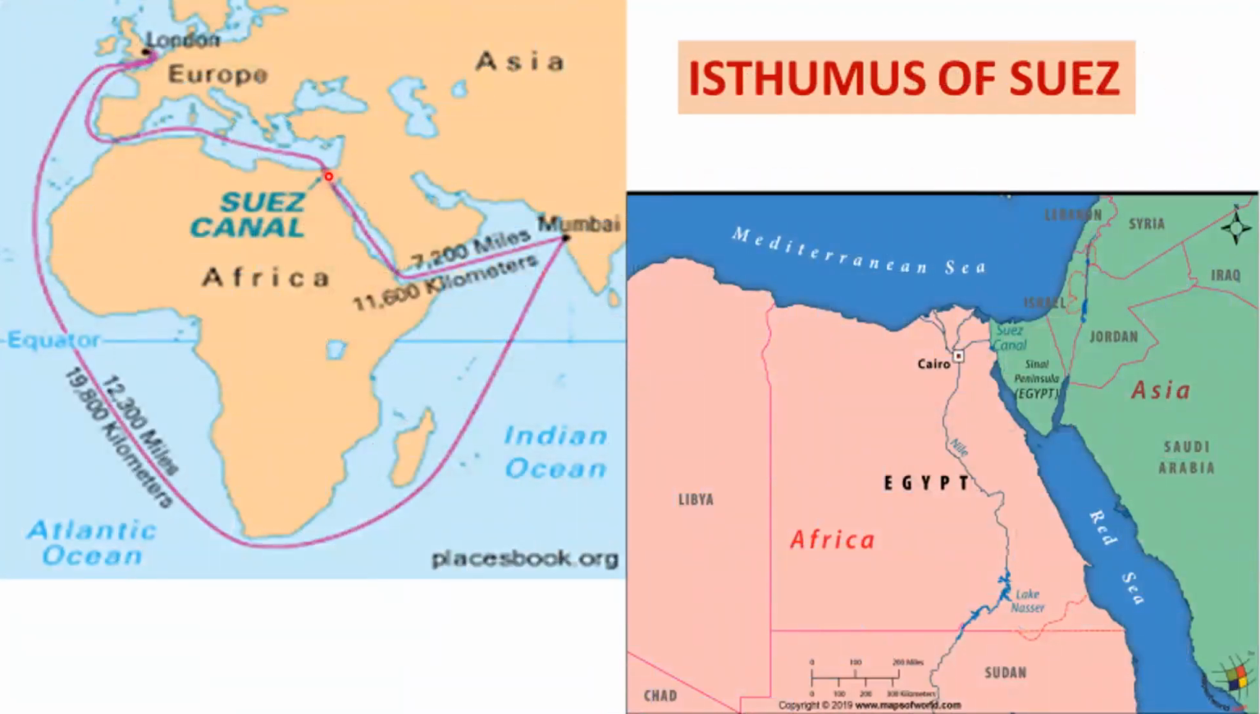And this is the Isthmus of Suez, which connects Africa and Asia, but it separates the Mediterranean Sea and Red Sea. And the Suez Canal was built across this Isthmus of Suez.